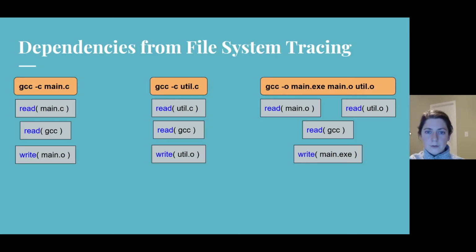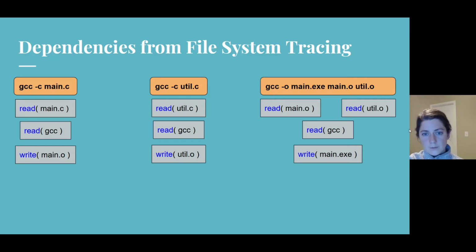How does Rattle provide incrementality and parallelism without requiring build script authors to specify dependencies? It does this by recording the file level dependencies of the commands it runs using file system tracing. Every time Rattle runs a command, it traces the system calls of the command. Therefore, each time a command runs, Rattle learns its most recent dependencies and will learn if a command's dependencies have changed since it was last run.